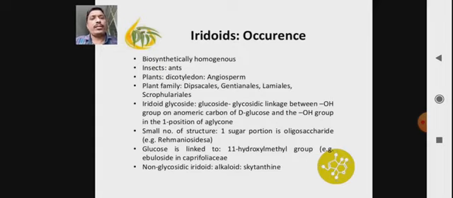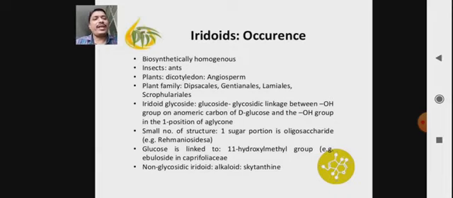Then plants belonging to the families Dipsacales, Gentianales, Lamiales, Scrophulariales. They occur in the form of iridoid glycosides. Then a small number of structures have an oligosaccharide as the sugar portion, for example rhamnose.